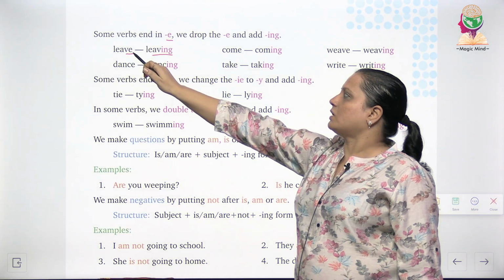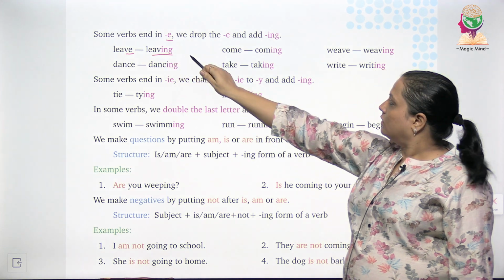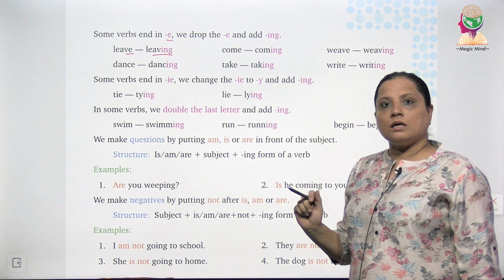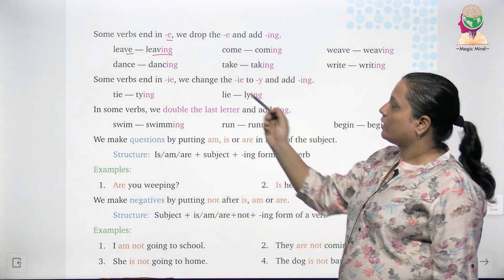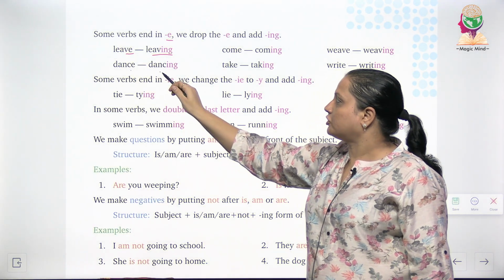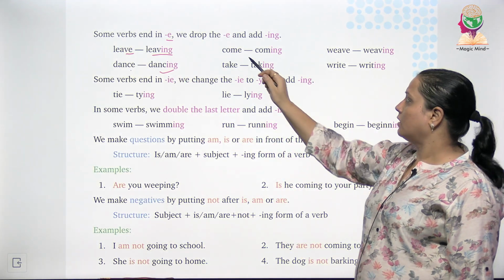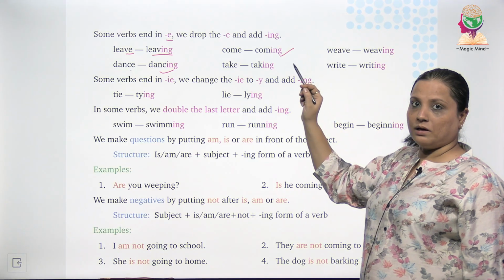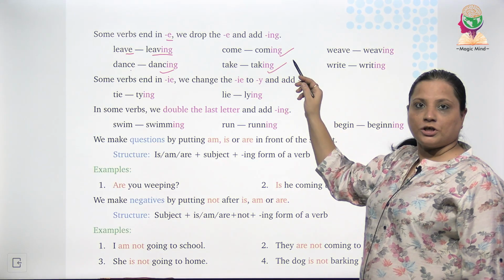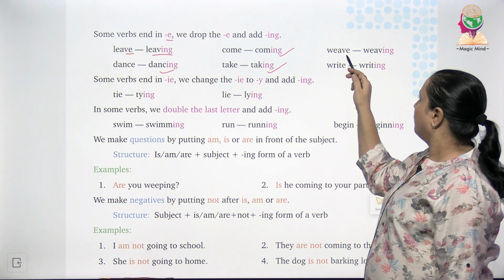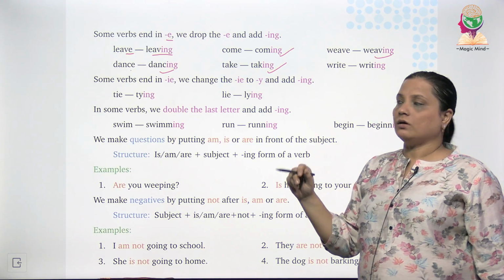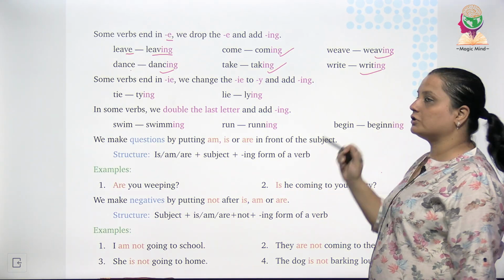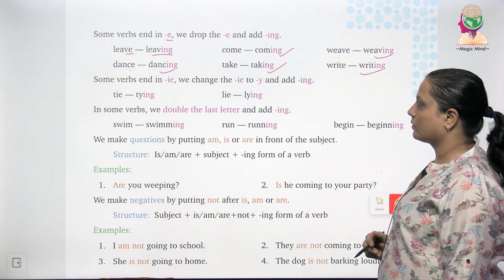When we remove E here, the word becomes leaving. Similarly, dance changes into dancing. Come becomes coming. Take will change into taking. Weave will change into weaving, and write will change into writing.